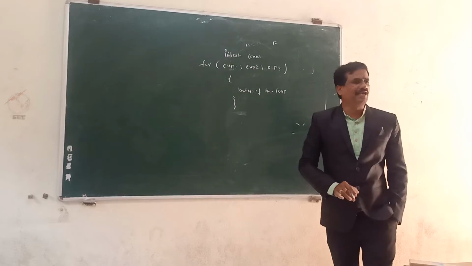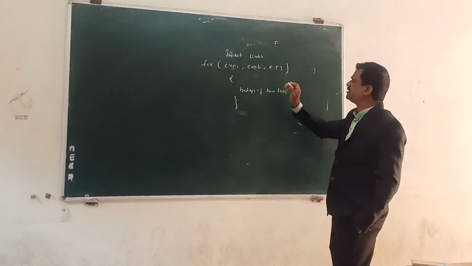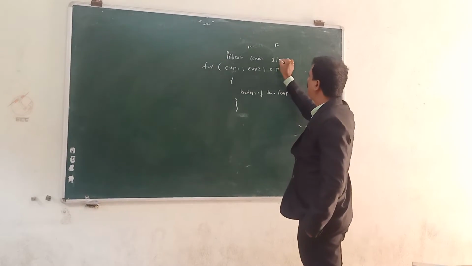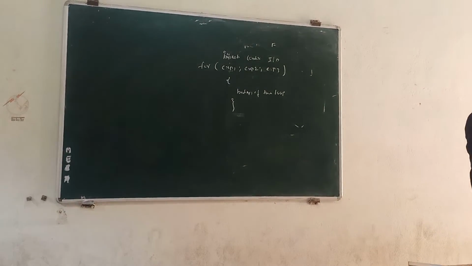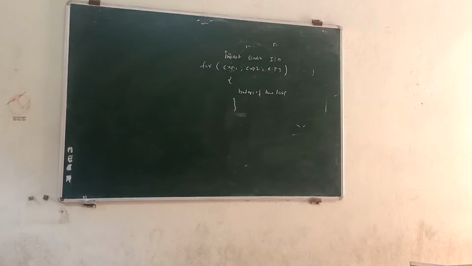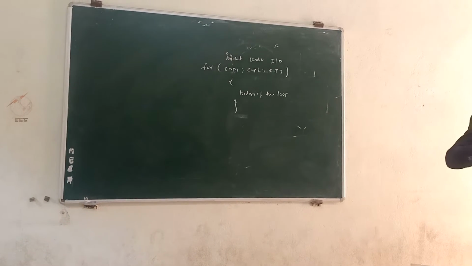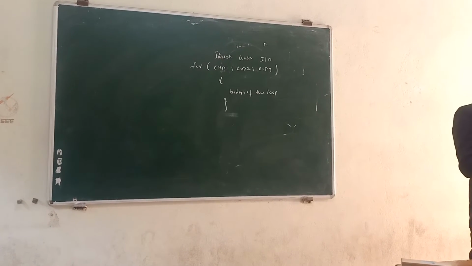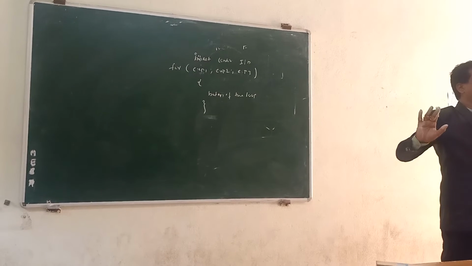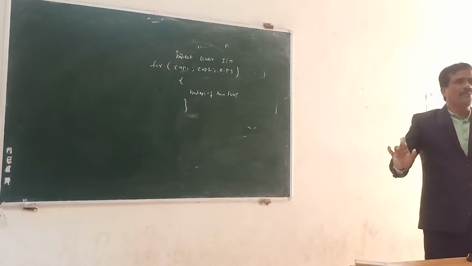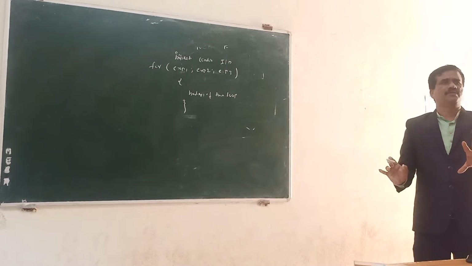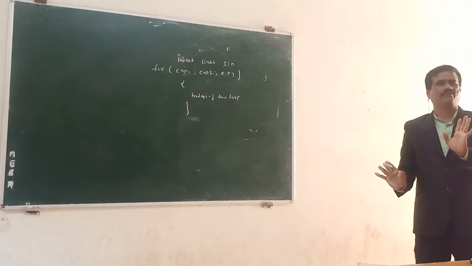Expression 2 is called the condition. The third expression is simply the increment or decrement. Initially you set some initial value, followed by the condition, followed by increment or decrement. That means a for loop has three expressions followed by the body of the loop.